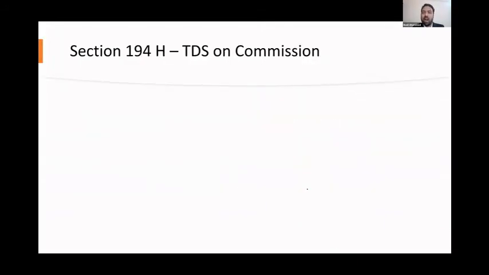Next, section 194H is on TDS on commission. If you're paying commission to a person, it can be anything, a commission agent may be there. If the commission paid exceeds 15,000 per annum, it's a very small amount, you have to deduct 5% TDS.